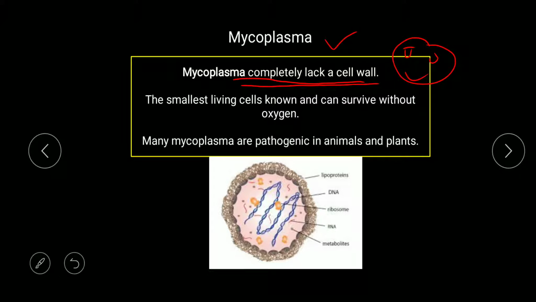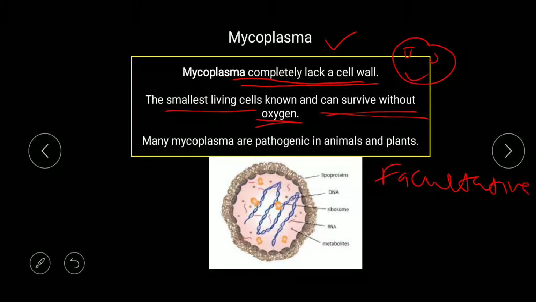Now, these are the smallest living bacterial cells and they can survive without oxygen. They can survive without oxygen, which means they are facultative anaerobes. Okay, they are facultative anaerobes because they can survive without oxygen.